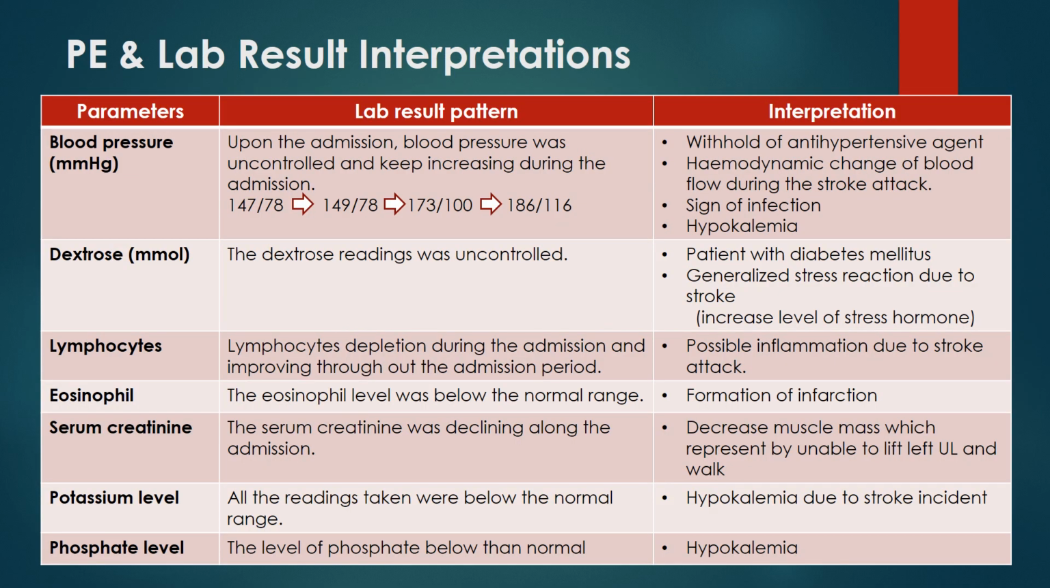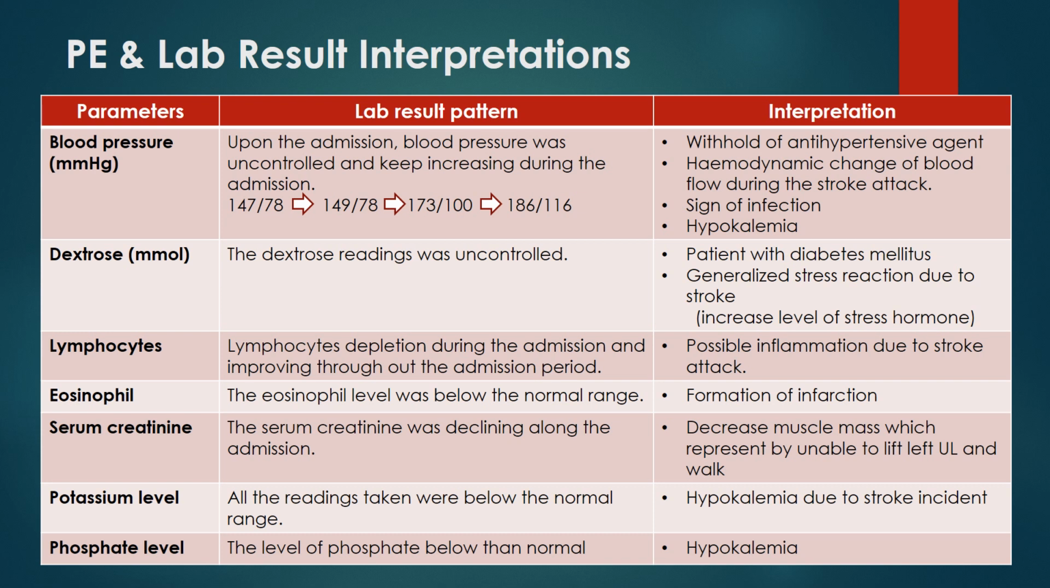Next, I will proceed to explain the physical examination and lab result interpretation. Firstly, for the blood pressure, upon the admission, the blood pressure was uncontrolled and kept increasing during the admission. This might be due to the withholding of antihypertensive agent, hemodynamic change of blood flow during the stroke attack, signs of infections, and hypokalemia. Next, for the dextrose level, it shows an uncontrolled reading, as the patient has diabetes mellitus, and it might also be due to the generalized stress reaction due to stroke, which might increase the level of stress hormone that can lead to increased dextrose level.